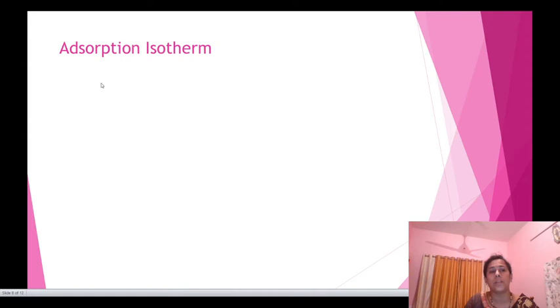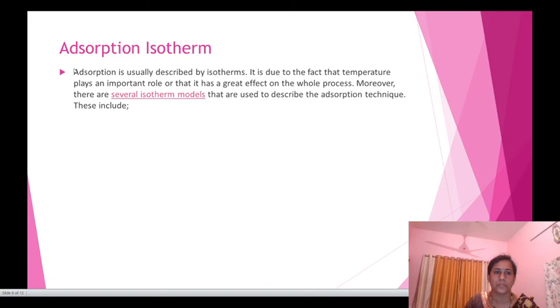Now we are going to discuss a new concept, that is adsorption isotherm. Usually adsorption is described by isotherms, due to the fact that temperature plays an important role, or has a great effect on the whole process. There are several isothermal models that are used to describe the adsorption technique. These include, first, the Freundlich adsorption isotherm, and second, the Langmuir adsorption theory.